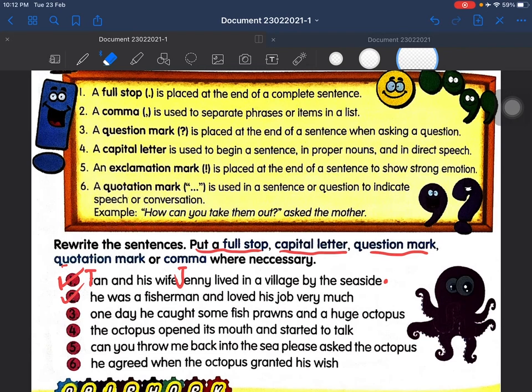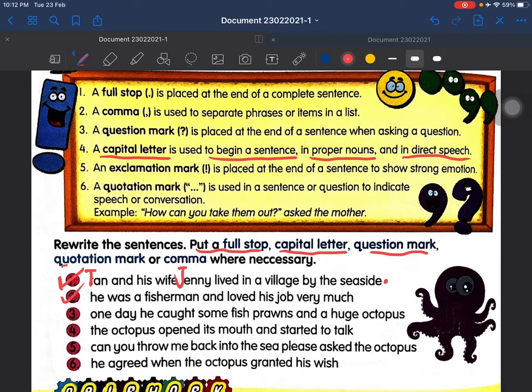You must use capital letter here. You look at the capital letter: to begin a sentence, a proper noun, and direct speech. So there are the places that you must use capital letter.